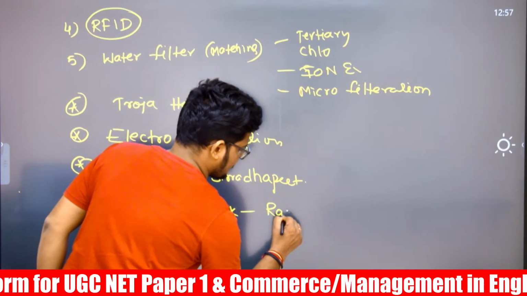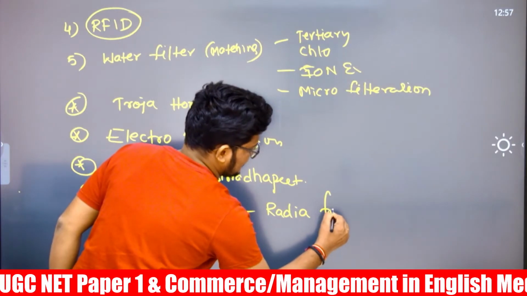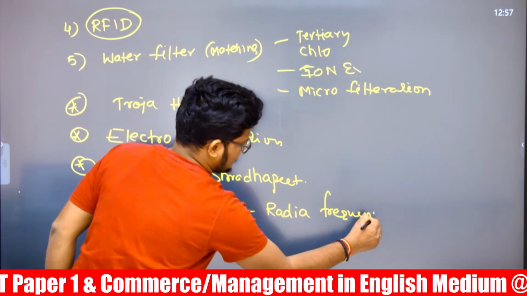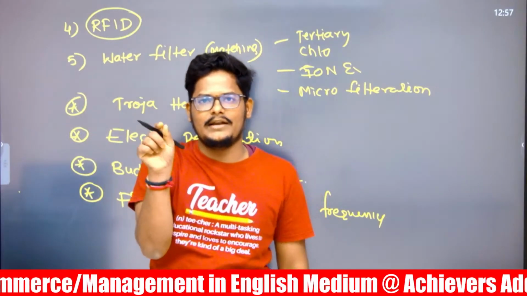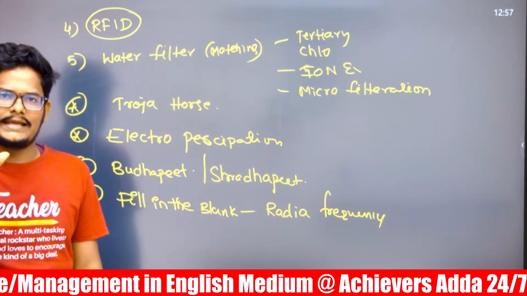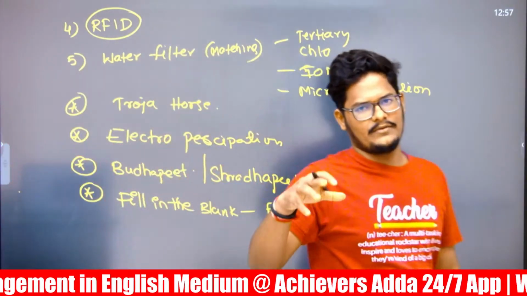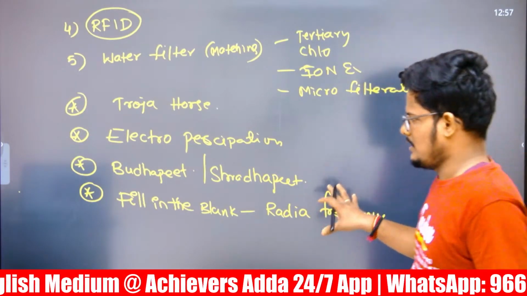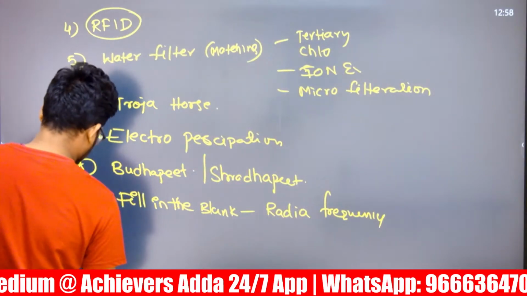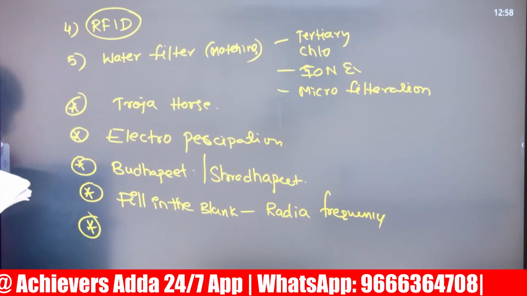Radio frequency. Like in ICT, usually this is a trend. Fill in the blank questions. They'll give a big sentence in the middle and leave some gaps, so that we have to fill the gaps based on the options. It will always be a very simple question. In fill in the blanks, if you are getting it, the answer will be there in the question itself.